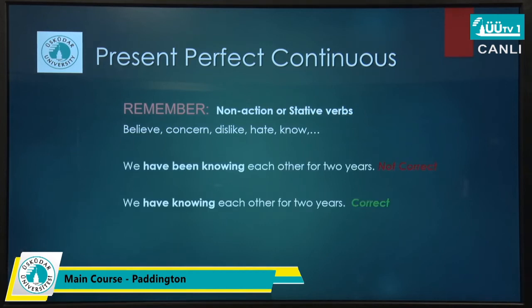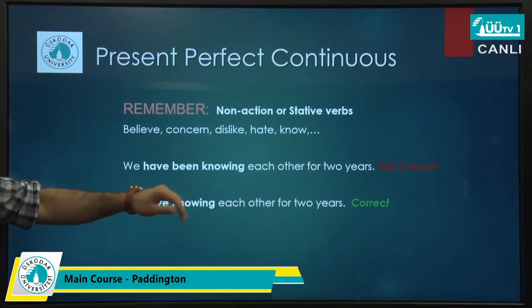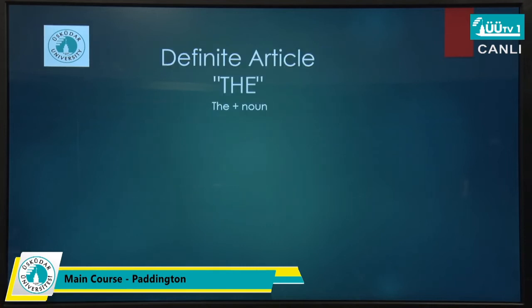But look at these two sentences. One is not correct and the other one is correct. But as you can see, both are following a standard structure. We have been knowing each other for 2 years, or we have known each other for 2 years. In the second sentence, which I have marked correct, the ing should be removed to make it correct because it is a non-action verb. There are a lot of worksheets for you that we will send to you, like the ones that we have already worked on in class.